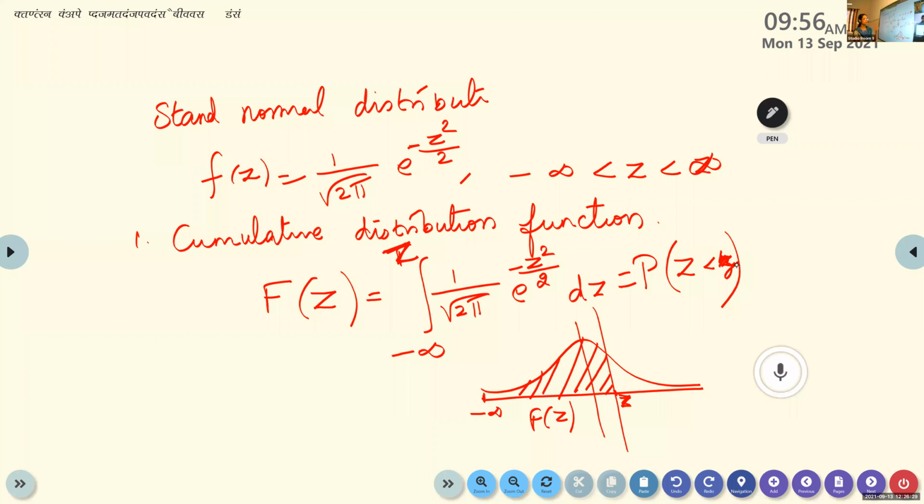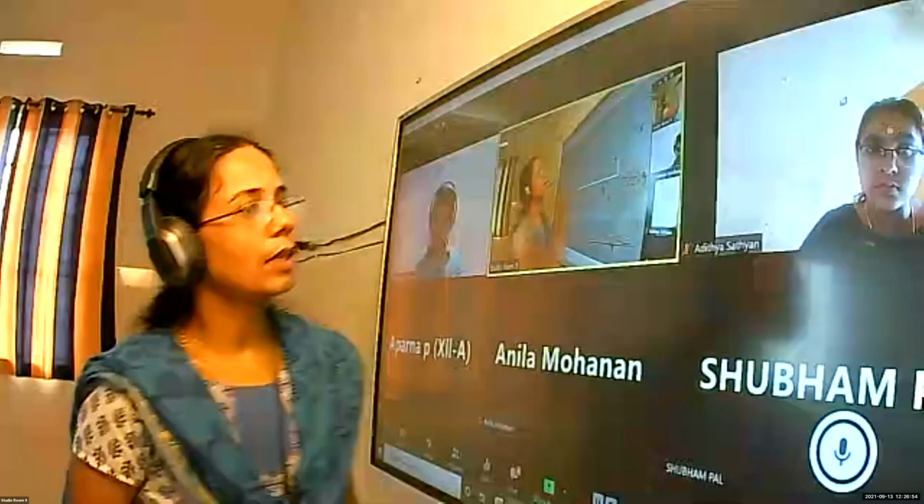Okay, we have learned about integration. Integration means what you have learned? Upper limit minus lower limit, yes or no? When we integrate, it is upper limit minus lower limit. So this is the first property. F of z is given by this, by the definition. This is the format from the curve. And what is about the probability? Now, the second one. Up to this, is it clear? Up to this, is it okay?